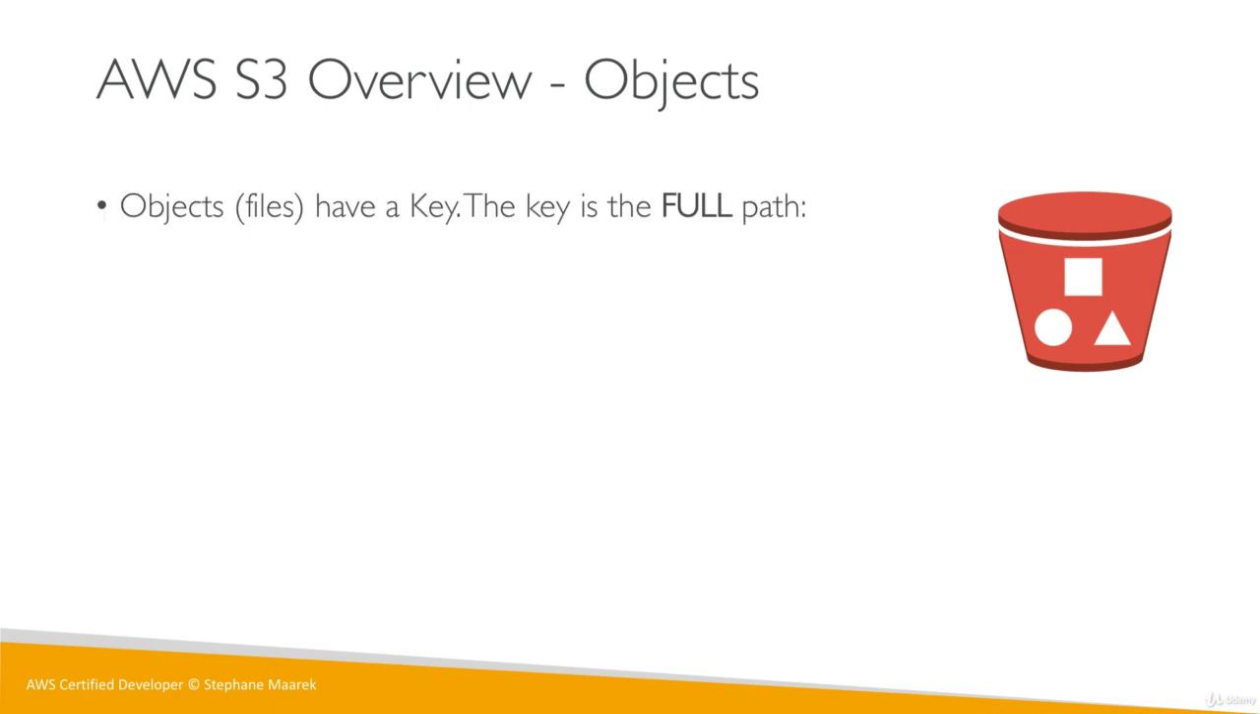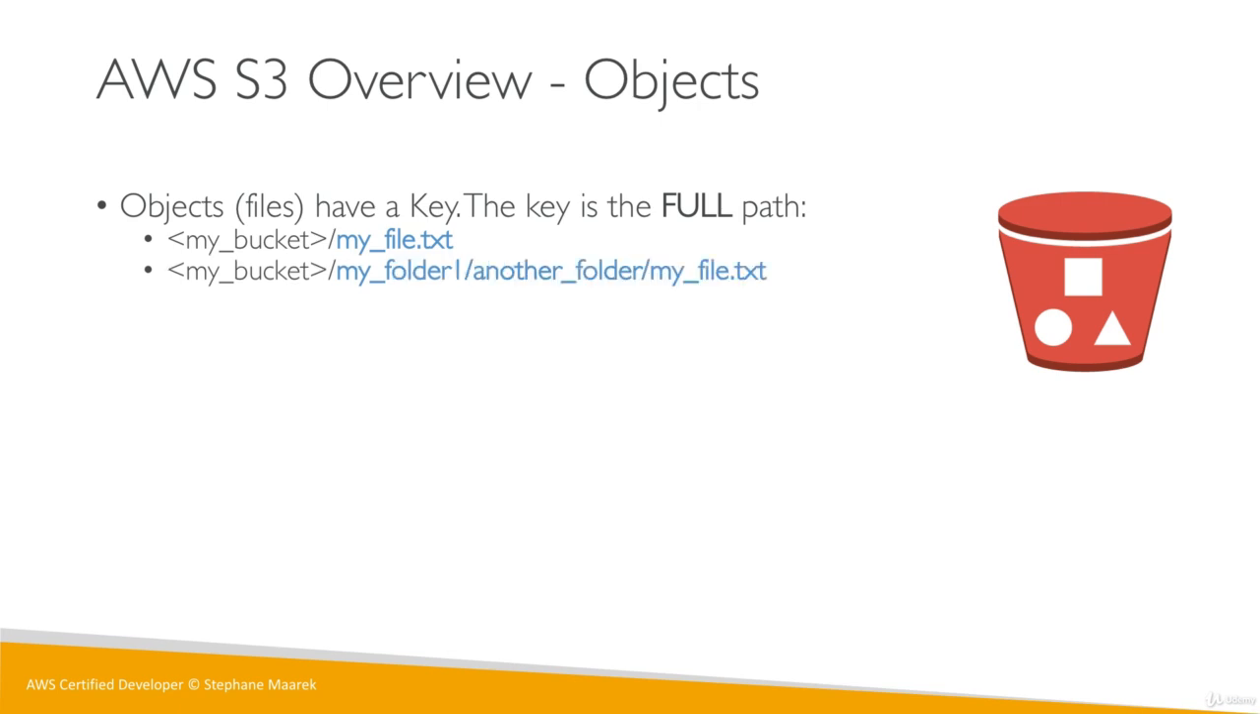So let's talk about objects. Objects are files, and they're identified by a key. A key is a full path. It's not just a file name. If we have a bucket and we have myfile.txt, well, that's the key. That's the file name, right? But if we have a bucket, my_folder1, another_folder, myfile.txt, the key is the entire full path, with the slashes. So all the way from my_folder1 to myfile.txt.